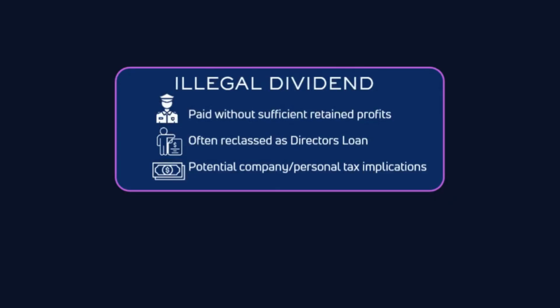Equally, a company might have significant cash in its bank account but not be profitable and therefore can't pay a dividend. If a dividend is paid without there being enough profit, then this is treated as something called an illegal dividend. In practice, that usually means it will get reclassified, often as a director's loan, which can create additional tax implications if not dealt with correctly.